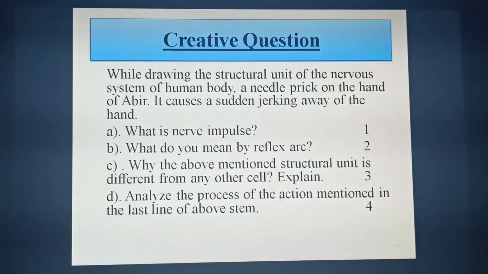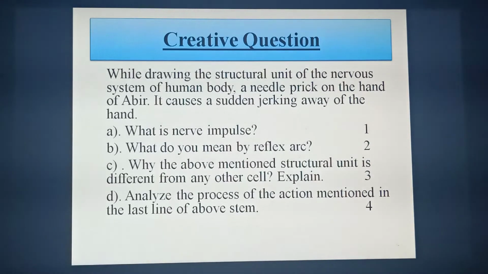Third question: why is the above mentioned structural unit different from any other cell? Explain. Analyze the process of action, sudden jerking away of the hand, the process of action mentioned in the last line of the stem.